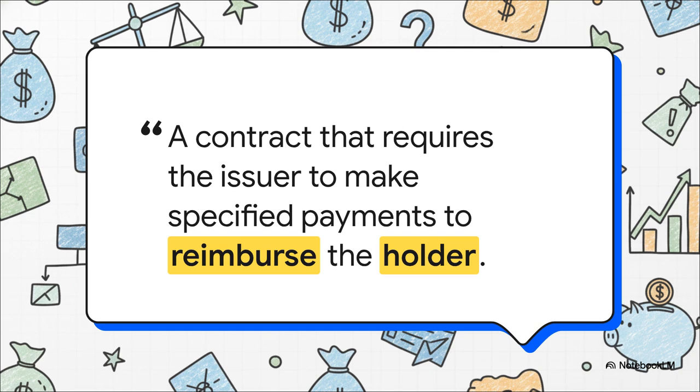Let's map that to our case. Our company is the issuer, the subsidiary is the specified debtor, and the bank is the holder. If the subsidiary defaults, the company pays the bank. Guys, this is a perfect textbook match. There's zero doubt that this guarantee is a financial guarantee contract under Ind AS 109.